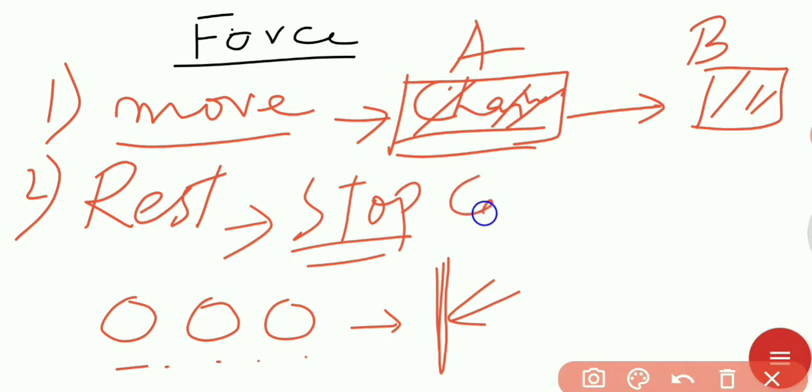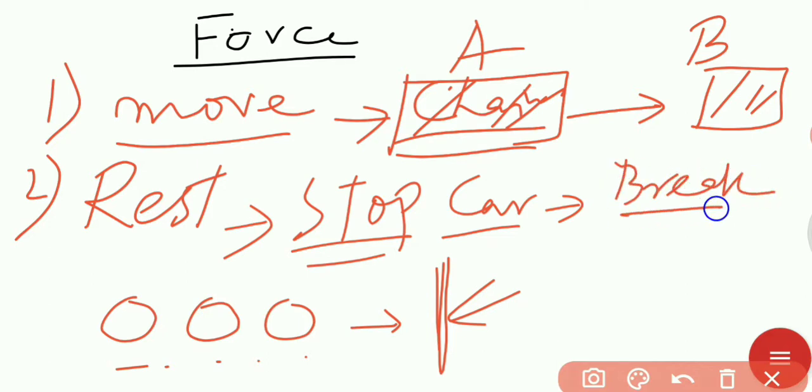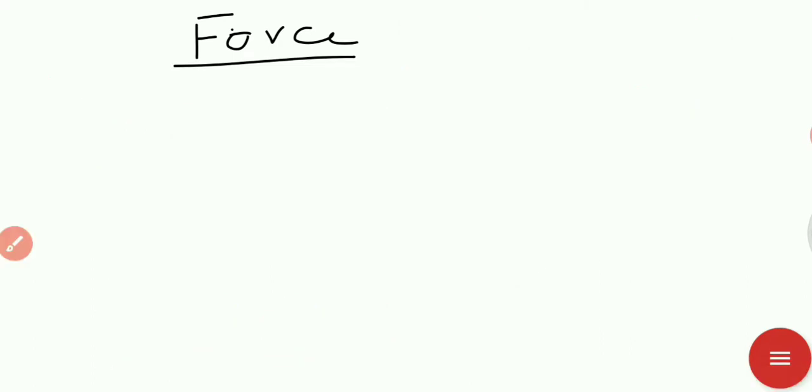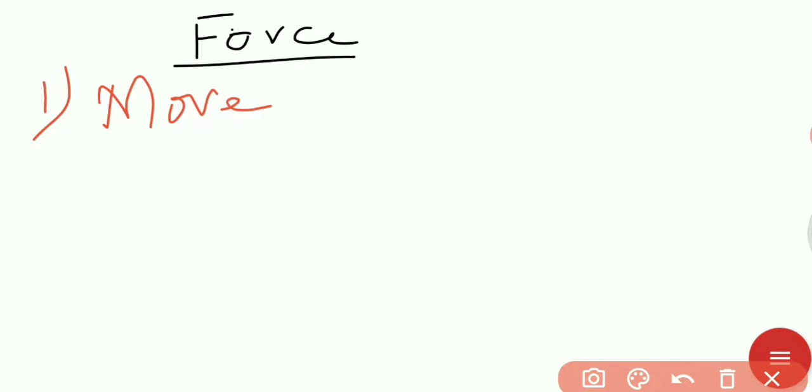The car is moving, we apply brakes, with the help of our muscles or hand. So by applying brakes, the car can be stopped. Okay, so with the help of force, we can move a body. With the help of force, we can stop or make the body at rest.